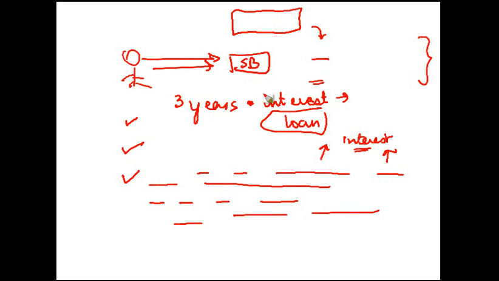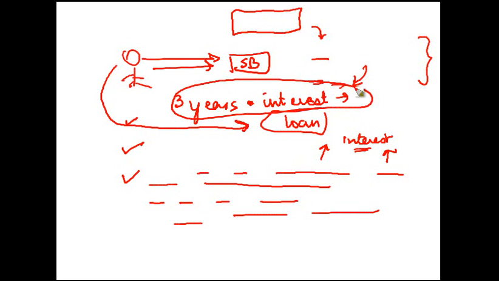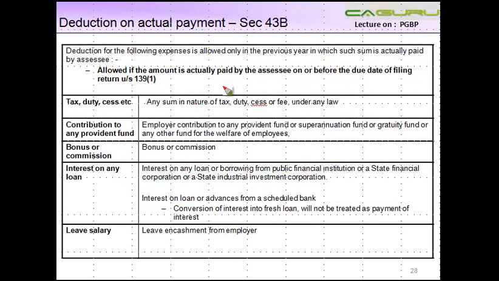What will happen by converting this interest into a loan is that this person is now going to pay, instead of the entire interest, only interest on interest. So such conversion cannot be taken as the payment of loan is what is trying to be covered here.